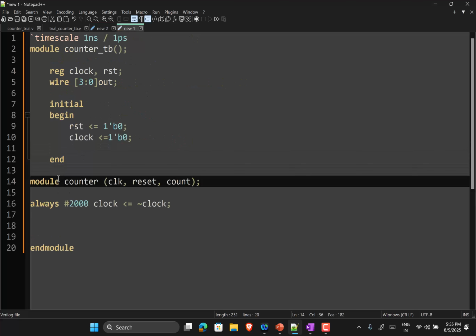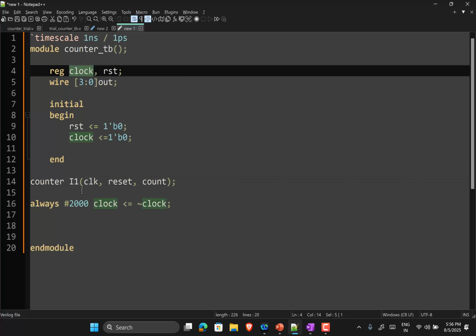And let's say I have to instantiate it. The name of the type of the object that I'm instantiating is counter type. For example, in LTSpice, if you have 10 resistors, all of these are of resistor type, but each will have an instance name. You might call them R1, R2, R3, etc. Similarly, this is of type counter and I need to give an instance name to it. So I'll simply say I1.